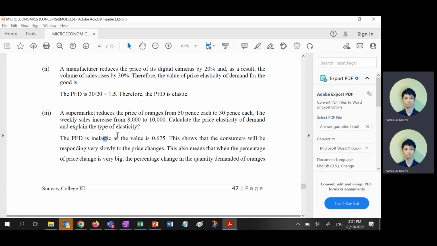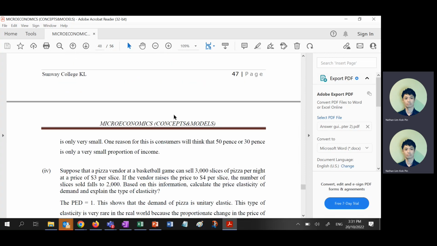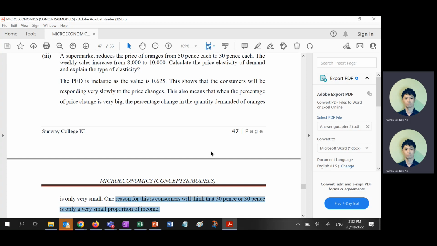So calculate, PED equals 0.625. This shows the quantity demanded is very slow to respond to price changes, and the quantity of oranges falls only very little. One reason for this is maybe they think that the 50 pence or 30 pence, which is the currency overseas, is a very small proportion of income. So try to change your reason every time you write. Okay.